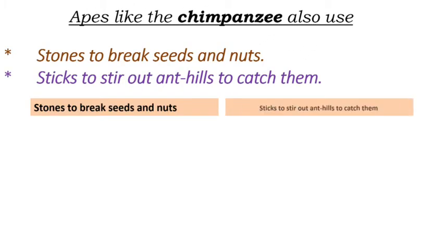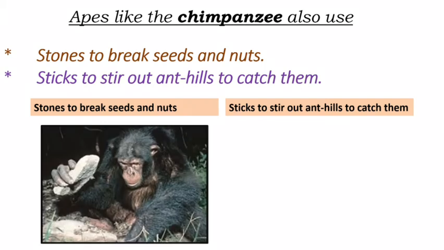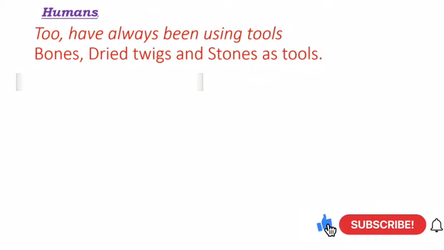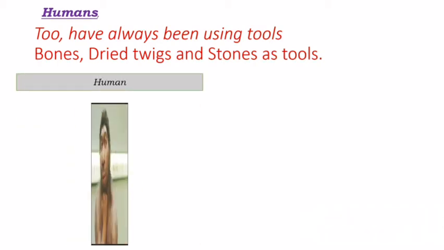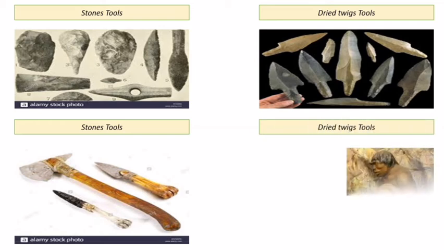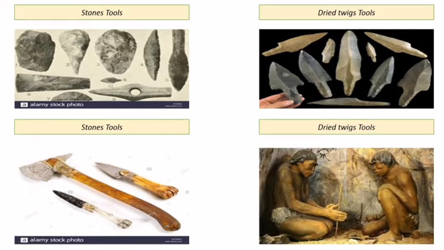We belong to the kingdom of apes. Apes like the chimpanzee also use stone to break seeds and nuts. They use a stick to stir out an ant hill to catch ants. Humans too have always been using tools like bone, dry twigs and stone as tools. And by using all these tools, he learned things very nicely.